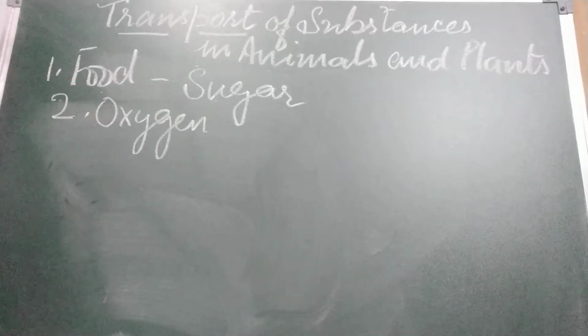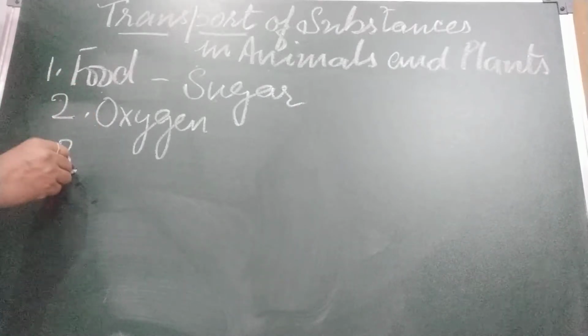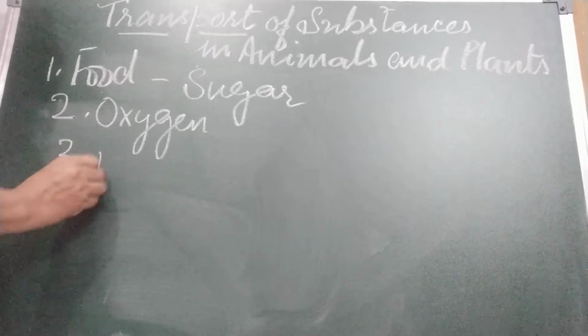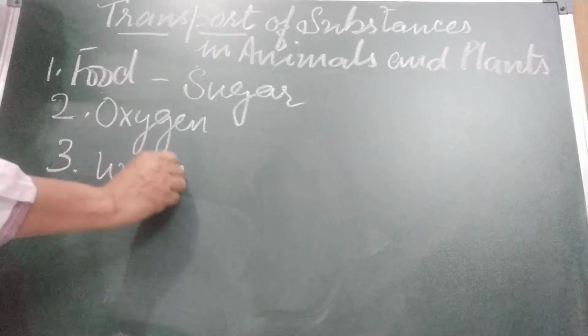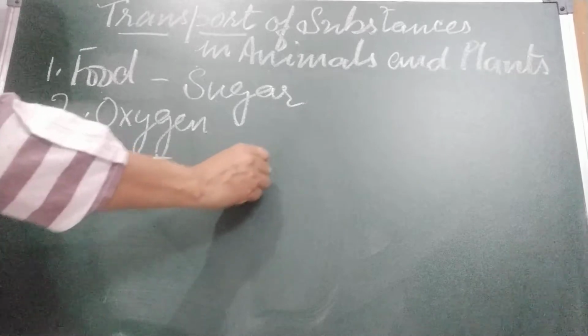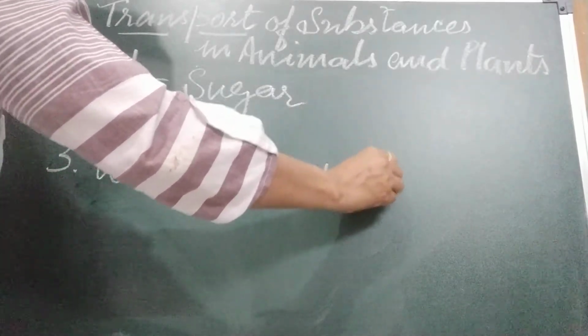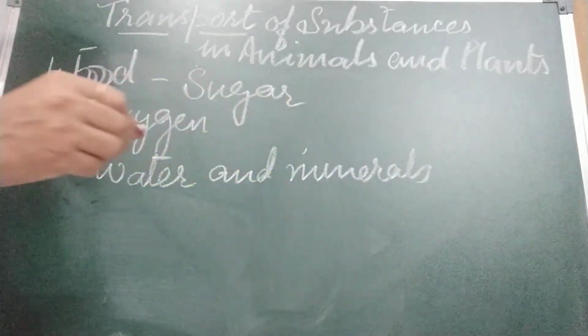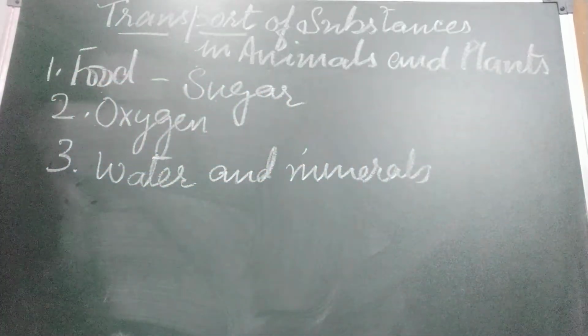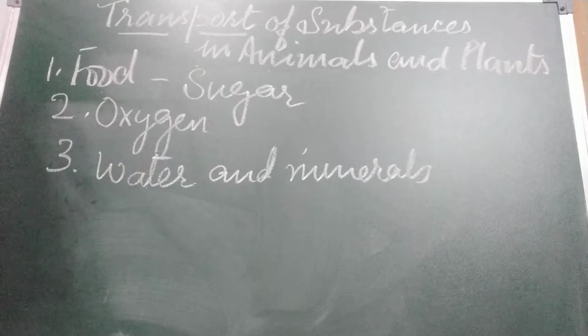Oxygen is also required. The third thing is water and minerals. For many reactions, this water and these minerals are very important. Water and minerals are required for proper functioning of the body of an organism.